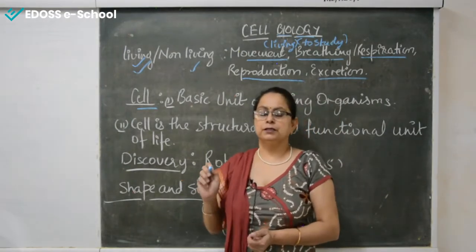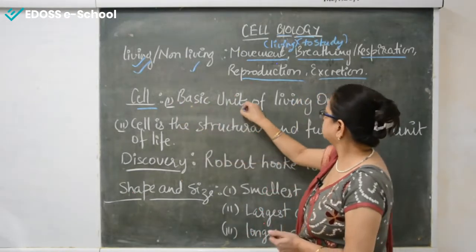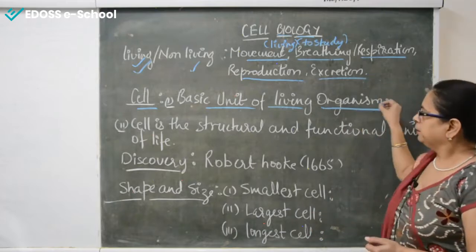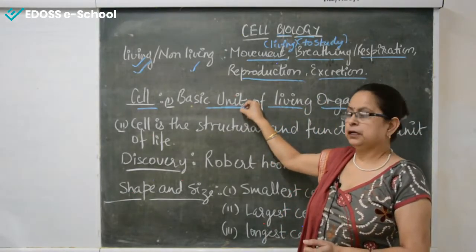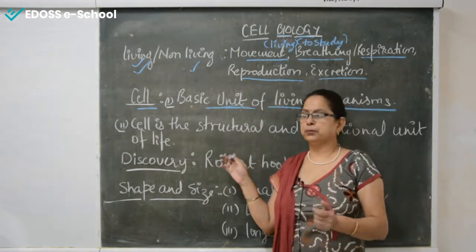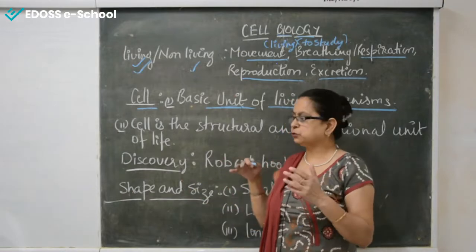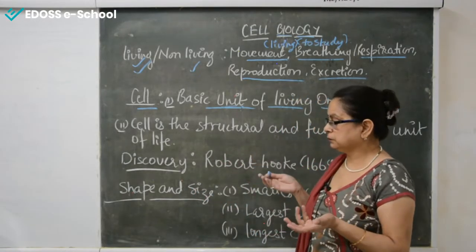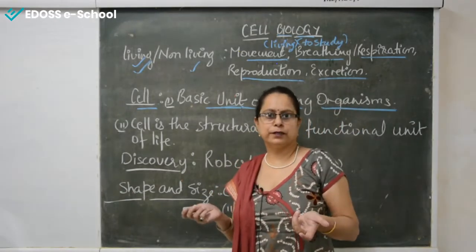We can describe the cell in two points. First, it is the basic unit of living organisms. Unit means one. Suppose I take the example of this room. How has this room been made? What is its unit? Brick.